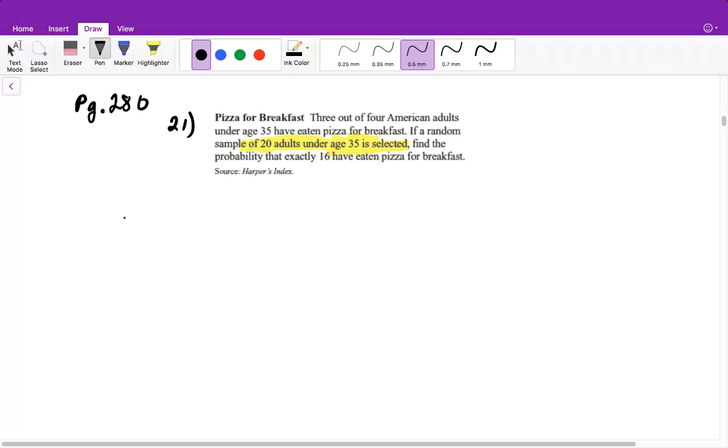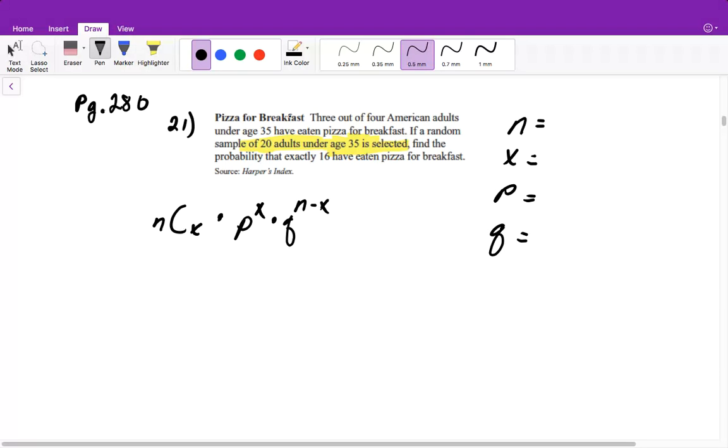So that tells me that I am going to use the formula of nCx, times the probability of success p raised to the x power, times q, the failure probability, raised to the n minus x, so the number of failures that we have. Because this n tells us we're using a total amount, a finite number. We're not looking at it as if we're doing it infinitely many times. So then we need to solve for these variables.